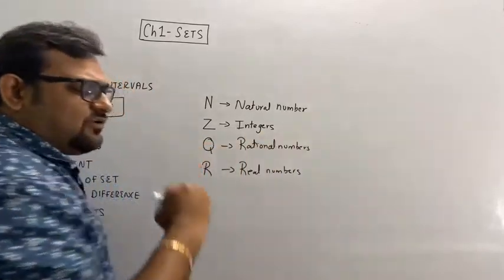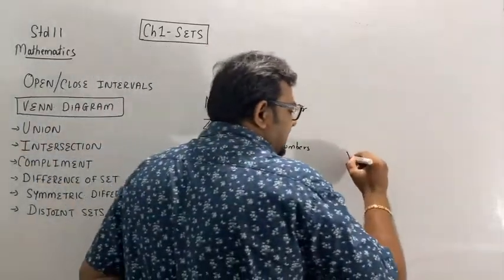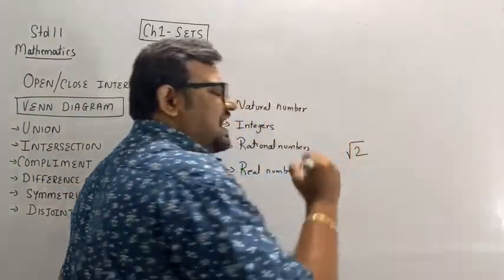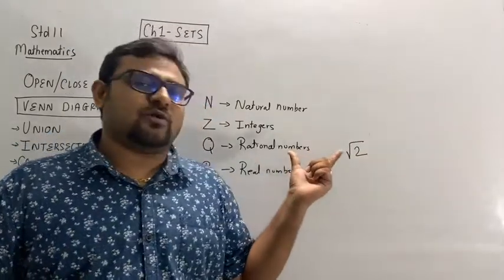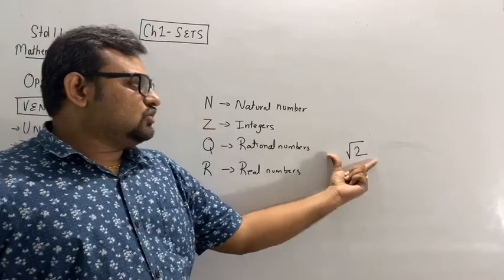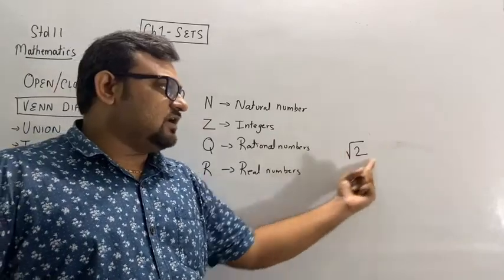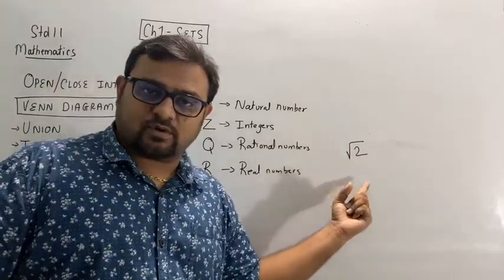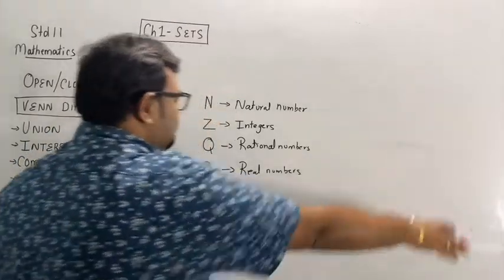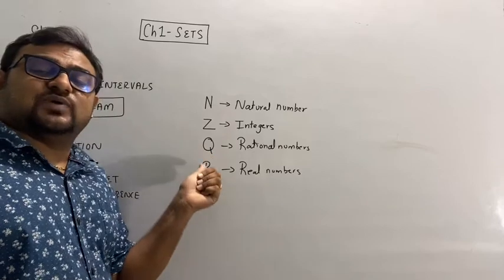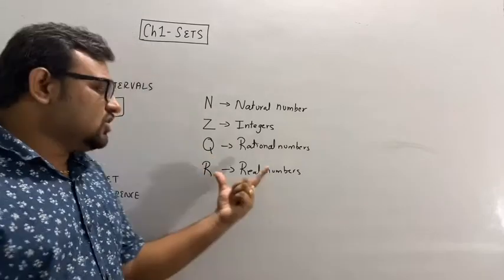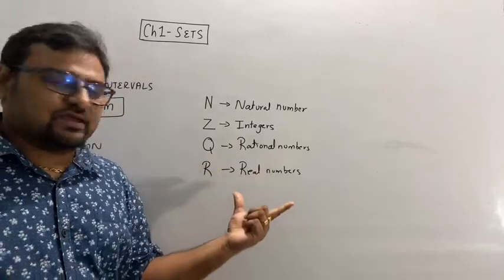See, if I talk about rational numbers, the square root of 2 I cannot express in the form of a rational number. This type of number is called an irrational number. So real numbers include rational as well as irrational numbers, meaning all the numbers will be there, right?